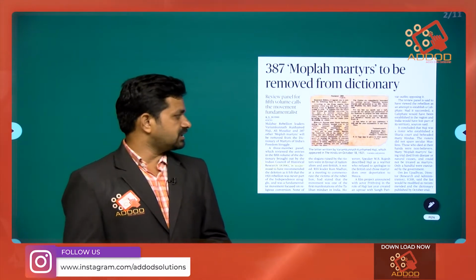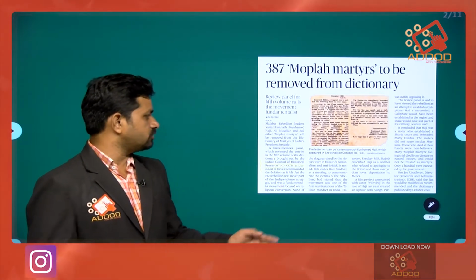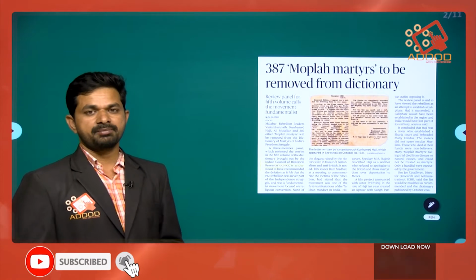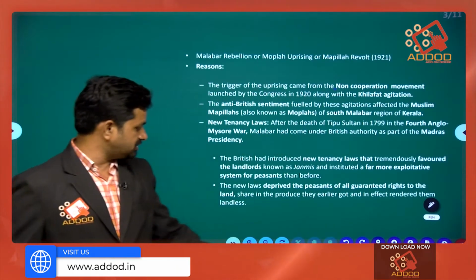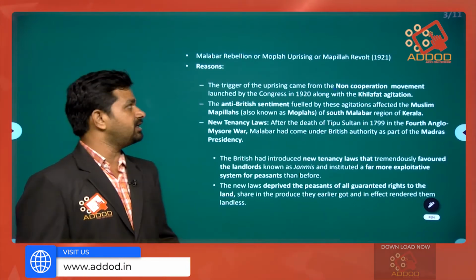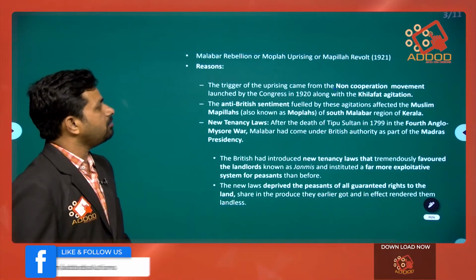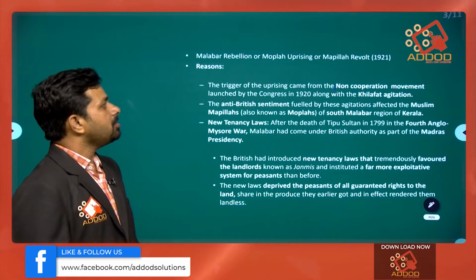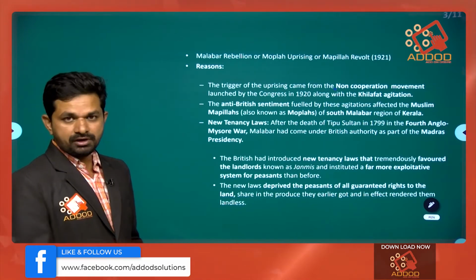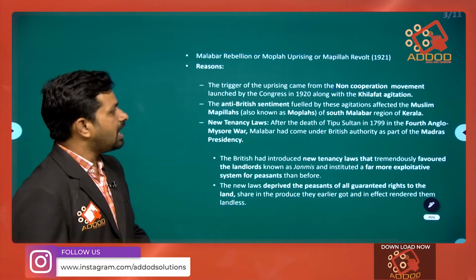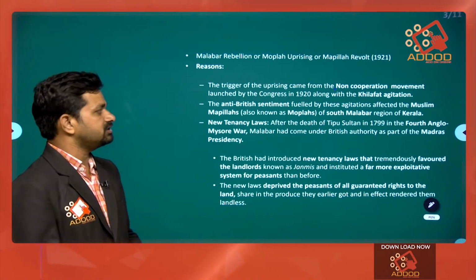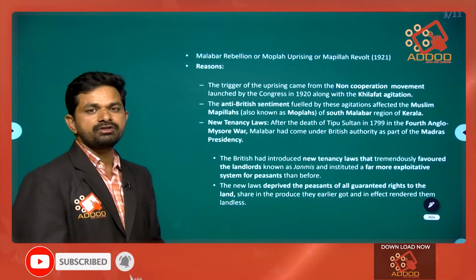That is the reason why the Indian Council of Historical Research has recommended removing these names, as this started after the Khilafat movement began in 1919. Malabar Rebellion, or the Mopla uprising or revolt. The trigger came from the non-cooperation movement launched by the Congress in 1920 along with the Khilafat agitation.